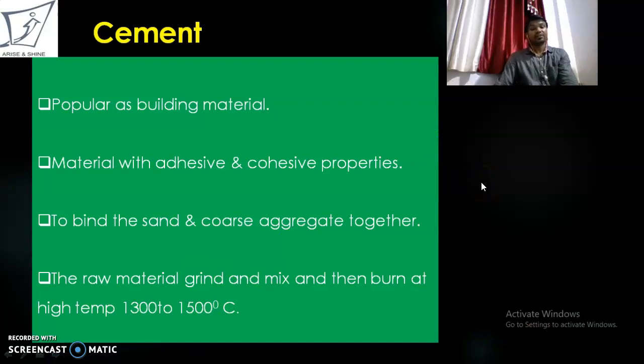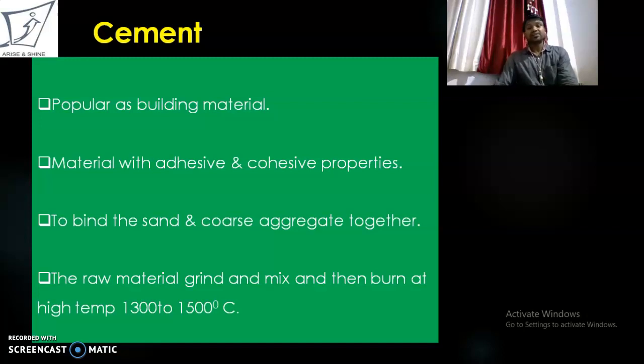Cement is a binding material, yes, but only when you add water to it. Without water, you cannot say that cement is a binding material. It is a material with adhesive and cohesive property, used to bind the sand and coarse aggregate together. The raw material is ground, mixed and then burnt at a high temperature of around 1300 to 1500 degrees centigrade.